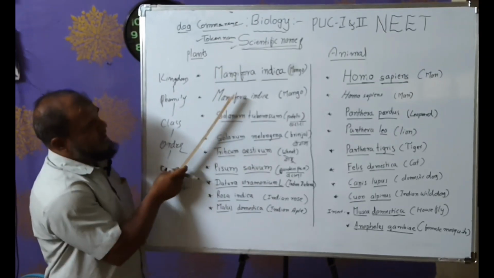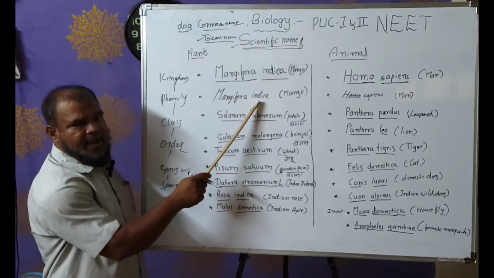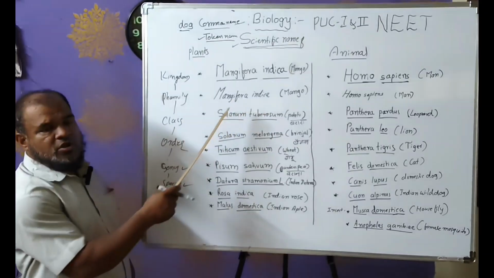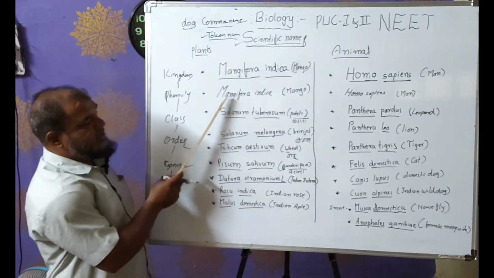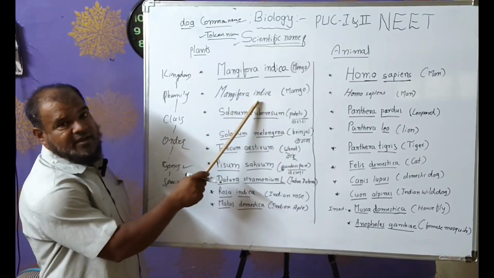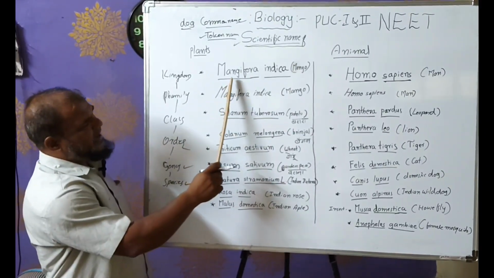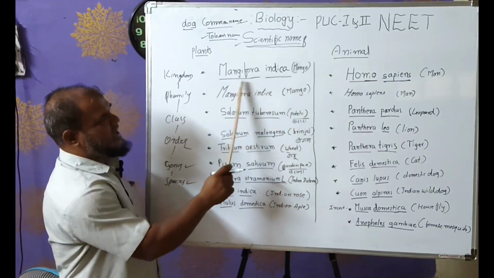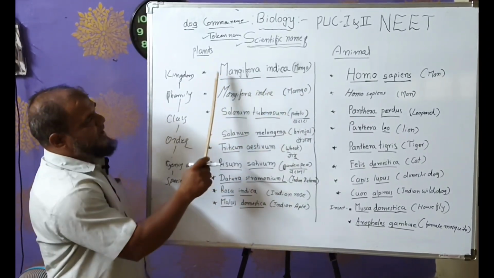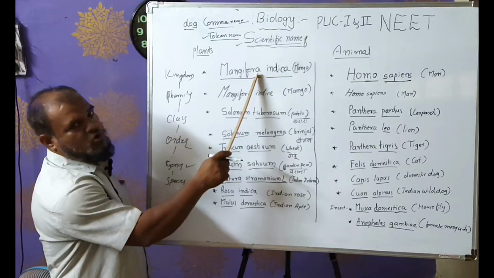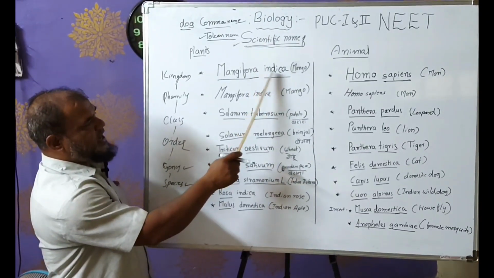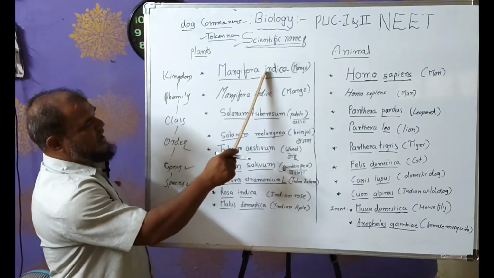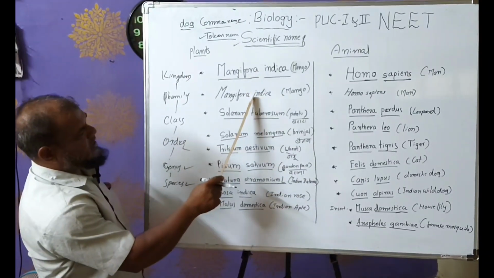Whenever you write the scientific name of the mango in italics, as in our syllabus book, you don't underline. When you write normally, underlining the genus and species is compulsory. Spelling mistakes are not allowed. The second word, indica, starts with a small i.